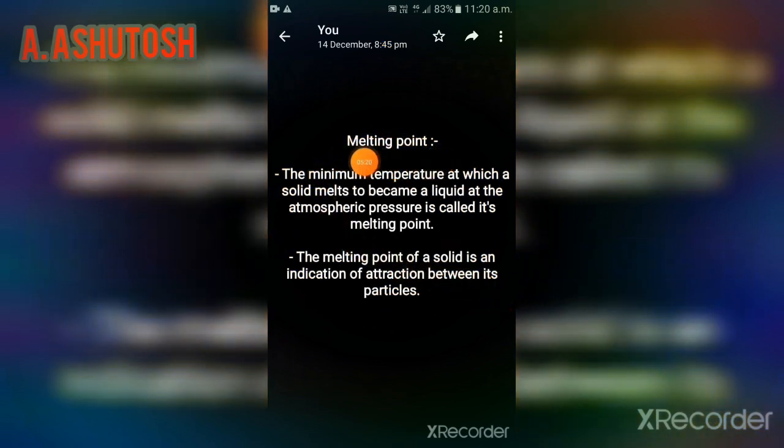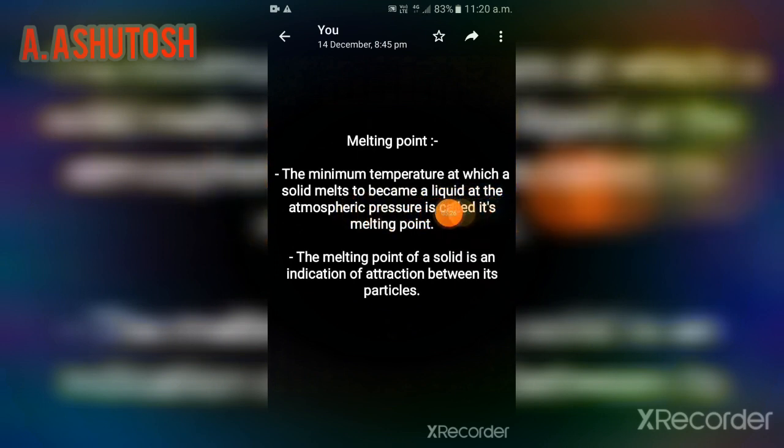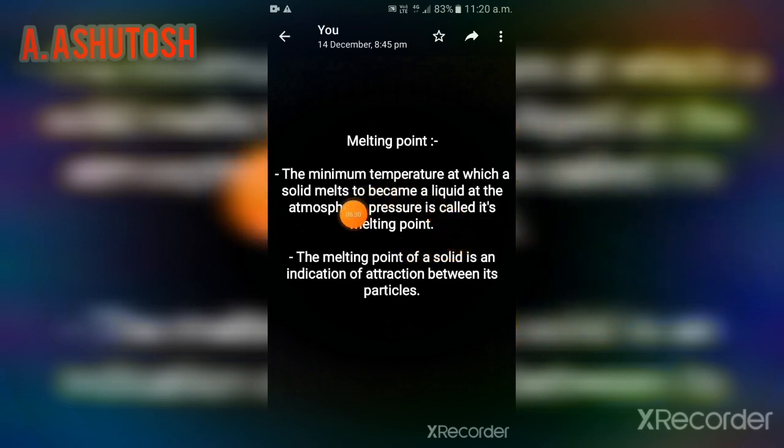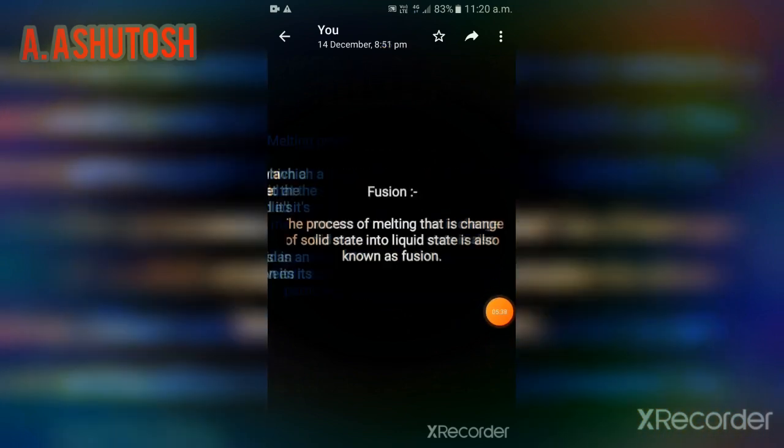Then there is melting point. What is melting point? The minimum temperature at which a solid melts to become a liquid at atmospheric pressure is called its melting point. Everything has a melting point. The melting point of a solid is an indication of attraction between its particles.